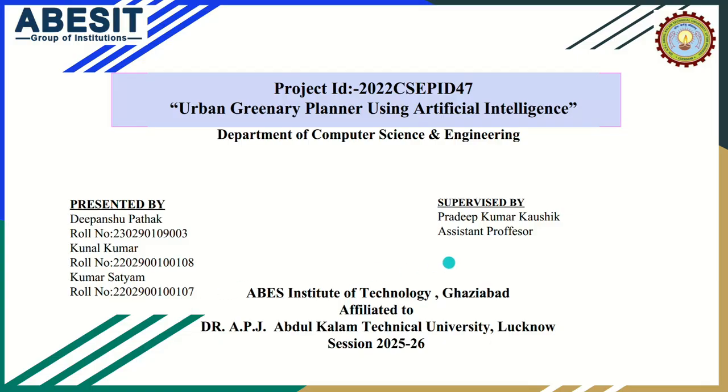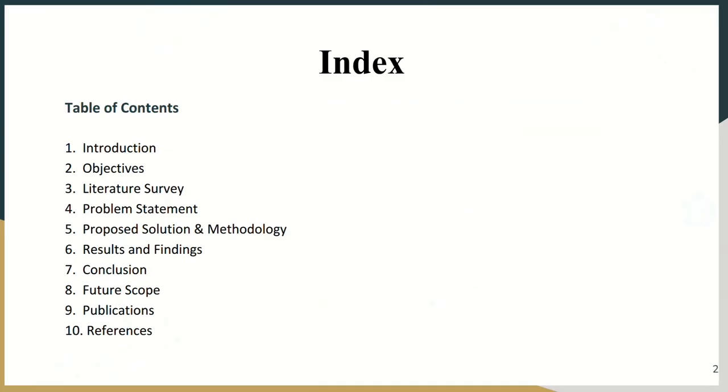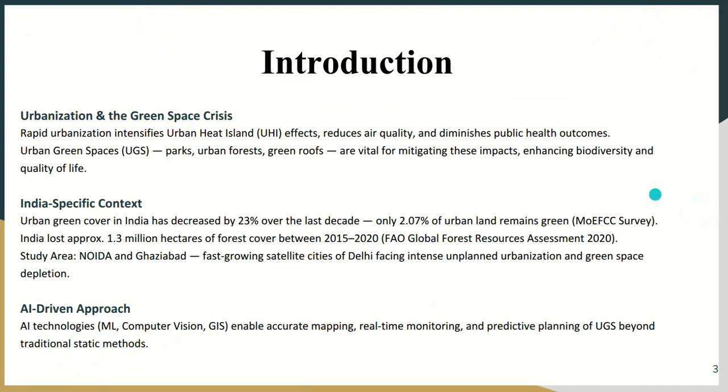So let's move ahead. How this project works. Our project is specifically based on the detection of heat zones and planning more and more greenery activities which could reduce the heat and temperature of the urban areas. With the rapid growth of urbanization, the temperatures and pollution of the cities, especially the big cities, are increasing day by day. So we really need good planning which could reduce the heat and temperature of our bigger cities.